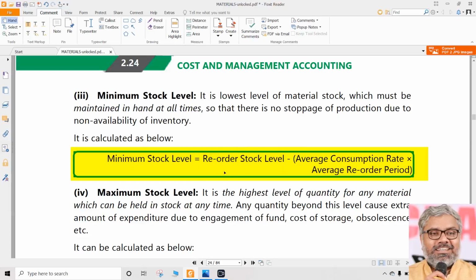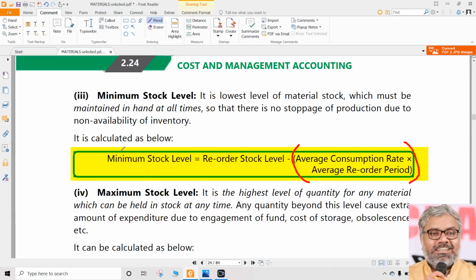There, what we said: reorder level is equal to minimum stock level plus average consumption into average lead time. Now what we are saying, minimum stock level is equal to reorder level minus average consumption into average lead time. Once again, this bracket becomes important. So this entire thing is within the bracket: average consumption into average lead time. That should be deducted from reorder level. Then what we get is called minimum stock